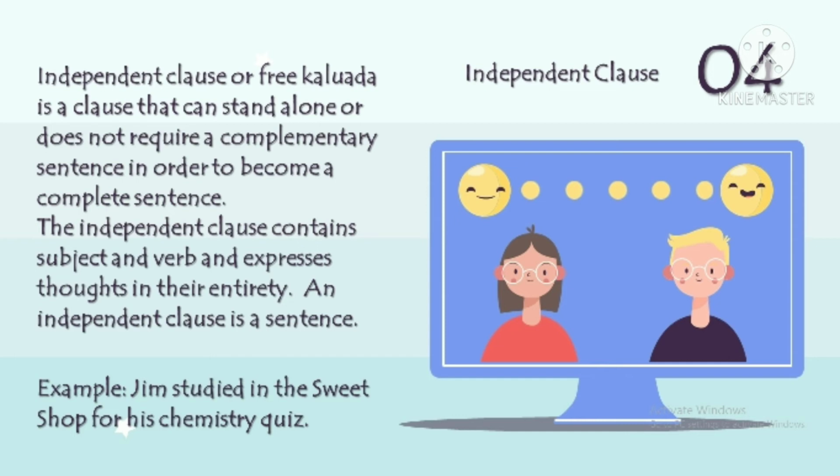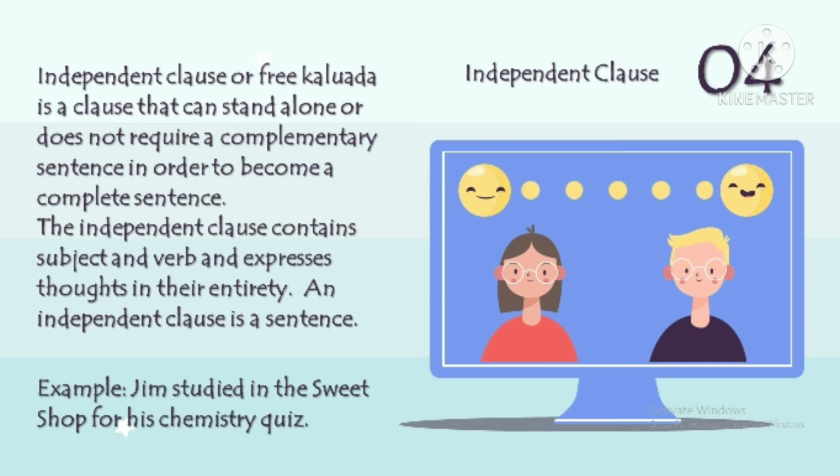An independent clause or free clause is a clause that can stand alone or does not require a complementary sentence in order to become a complete sentence. The independent clause contains a subject and verb and expresses a complete thought. An independent clause is a sentence.